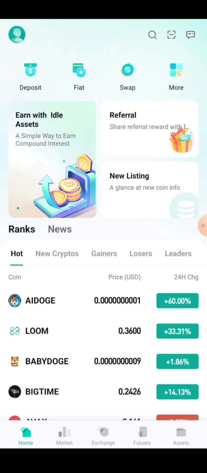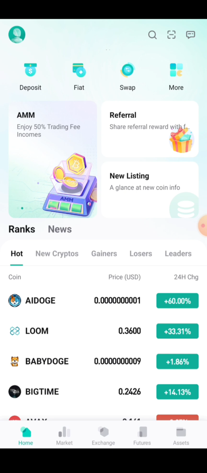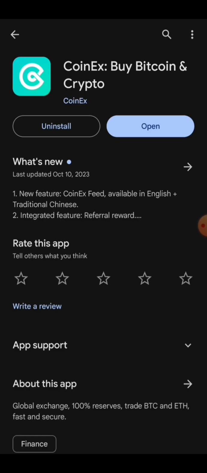So I'm going to show you how to find these airdrops in other exchanges, but in today's video I want to use CoinX. So you want to come to your Play Store and search for CoinX. This is the app right here. You download it and register on it. Once you're done registering, make sure to do your KYC verification and all of that before you start using your account for any trade.